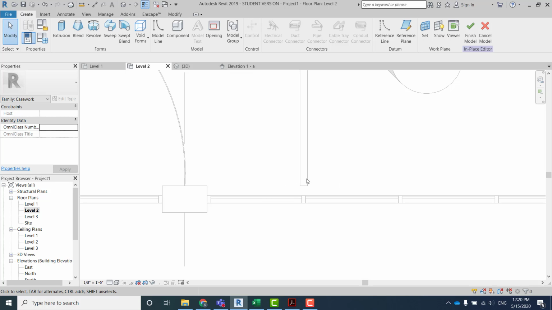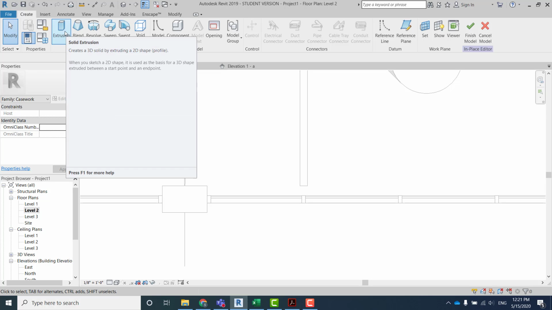So to build anything, any casework, any furniture, whatever you build, you need to think about how to build it, and the easiest approach for something like this is really simple geometry. The easiest thing is extrusion, so I will choose Extrusion over here.